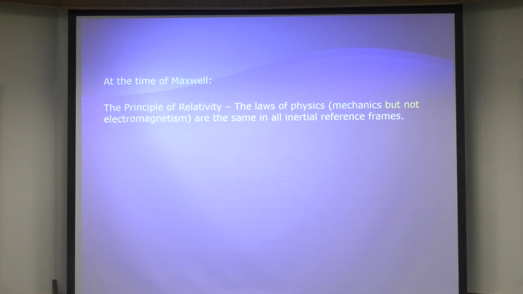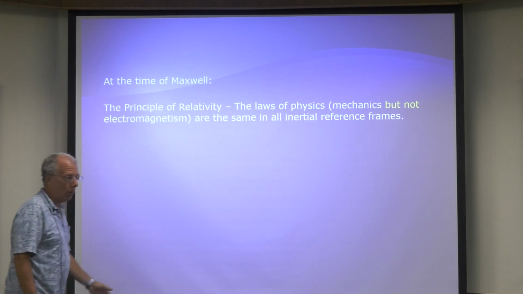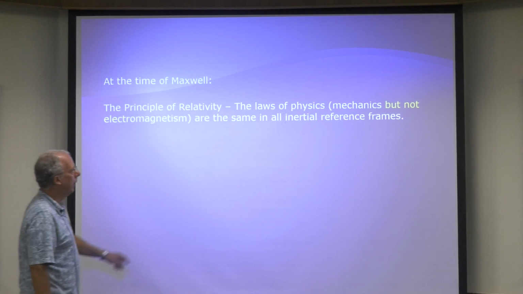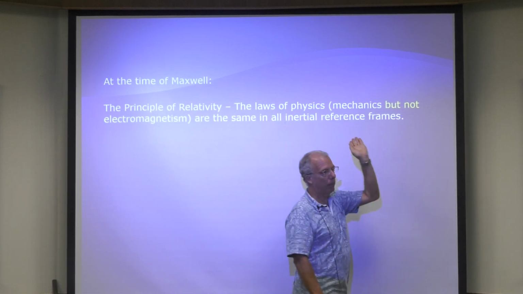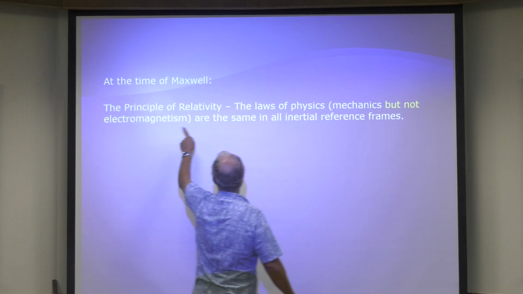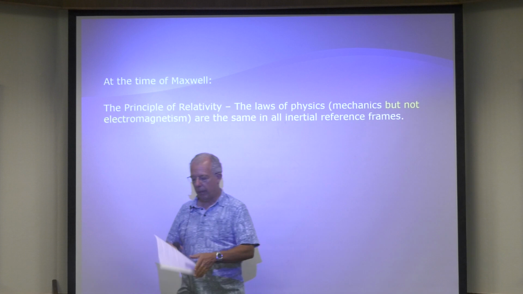And hopefully you remember, he's the guy that said that the speed of light is a constant, and it came from his equations. Now, there was one thing that was really, really bad about Maxwell's equations. They were incompatible with the principle of relativity. In other words, according to what people thought back then, the laws of physics, mechanics, like throwing a ball, but not electromagnetism, are the same in all inertial reference frames.